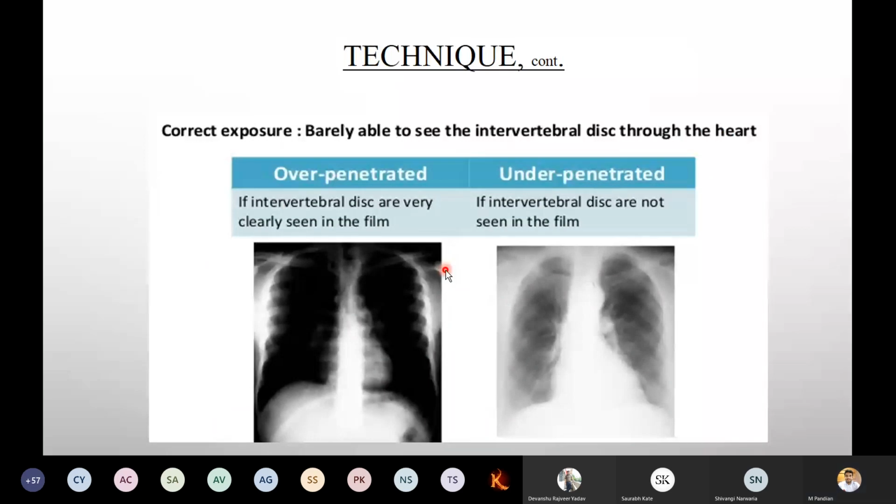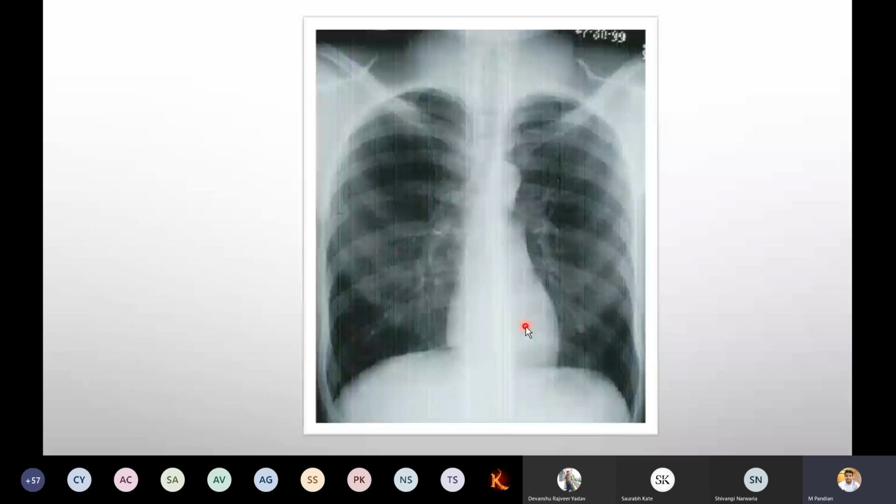Now, correct exposure: barely able to see the intervertebral disc through the heart. It is an over penetration example. It is again an under penetrated example. Okay, so remember this. This is a normal one.